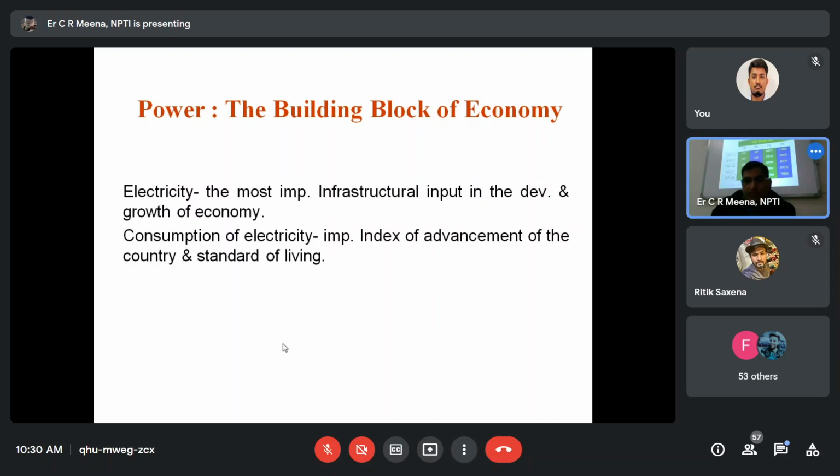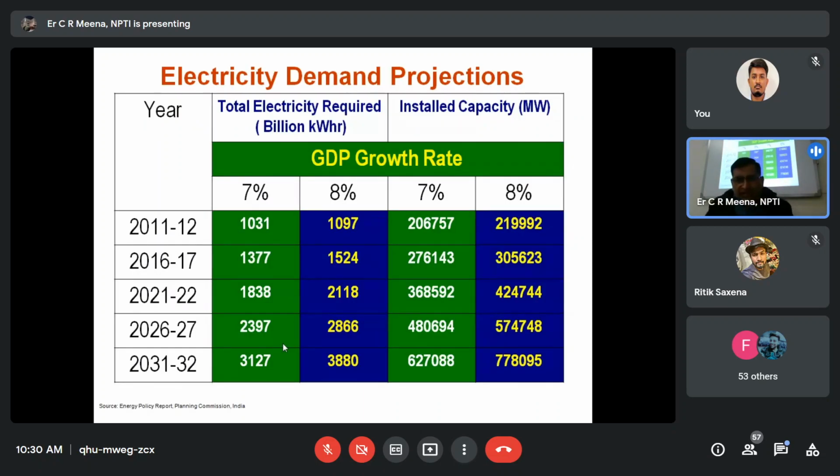Is it clear? So there is an electricity demand projection: if the GDP rate is like that, the total electricity required is so many billion kilowatt hours, with installed capacity like that. Presently we are here, 2021 to 22. If GDP is 8%, then we need 4,24,000 megawatts, compared with 368,000 megawatts.